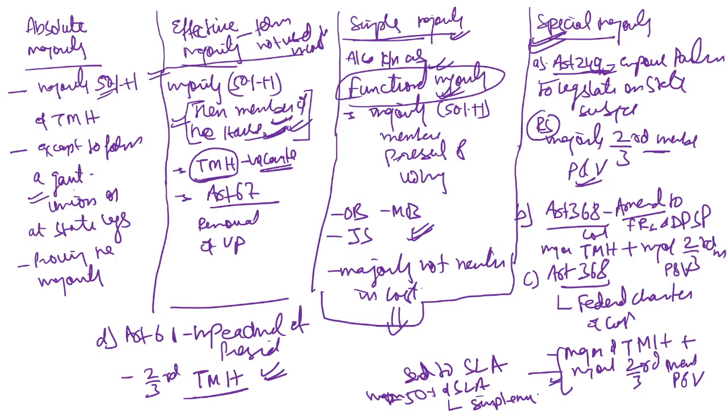Like if it is given under Article 249, it will say a majority of 2/3 members present and voting. It is used like an effective majority, but the term effective majority has not been used. It says the majority of the then members of the House.